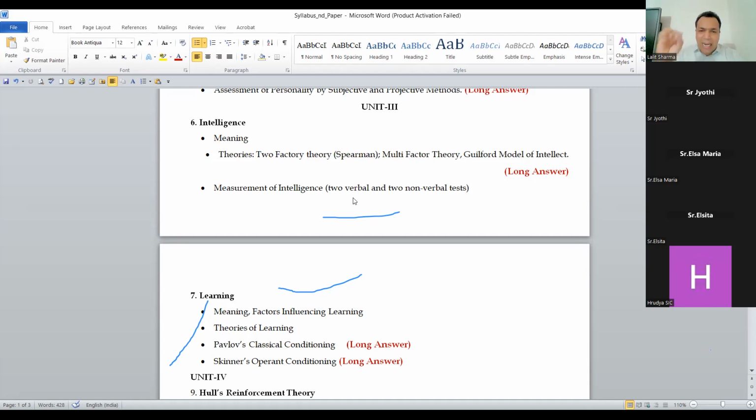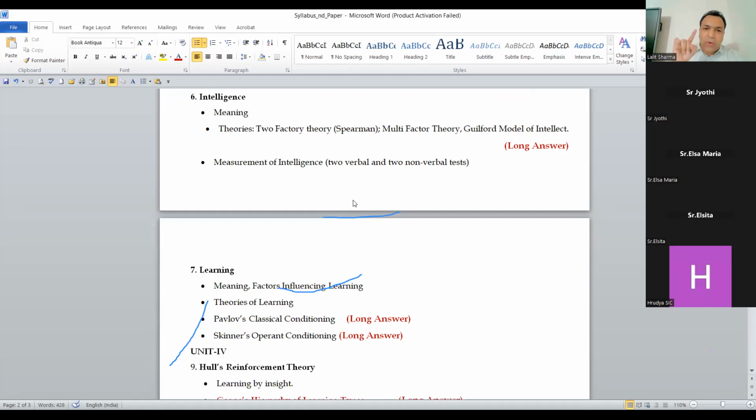So here, guys, I strongly recommend to all of you, everyone, under unit 3, go for the learning part. Go for the learning part. Intelligence, go for the short answer, right? Nothing else. That is, in a short answer, you can learn the Spearman two-factor theory, right? Under short questions, the Guilford model of intellect does not come, because the Guilford model of intellect will always come as a long answer. So guys, I will strongly recommend to all of you, go for the learning theory.